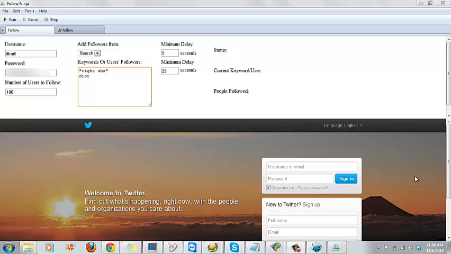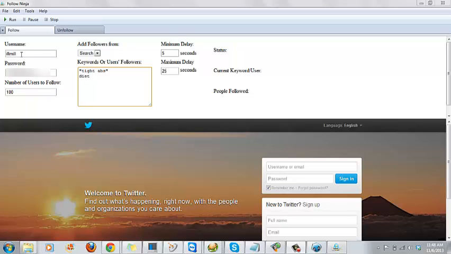And it's very simple. What it does is it can follow people based on keyword search phrases, so you can target people in your niche, or you can target the people who are already following other celebrities or business people whose target market is also the same as your market. So let's just jump into it here.